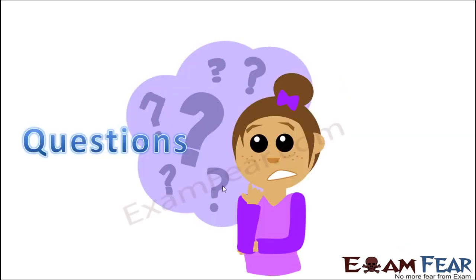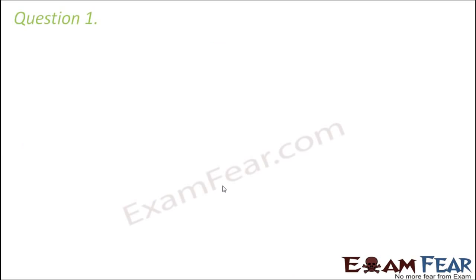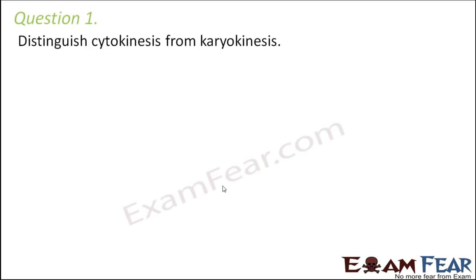So with this we have reached towards the end of this lesson and I think it is time to answer some questions just to check if you have got the lesson well or not. So question number 1. Distinguish between cytokinesis and karyokinesis.